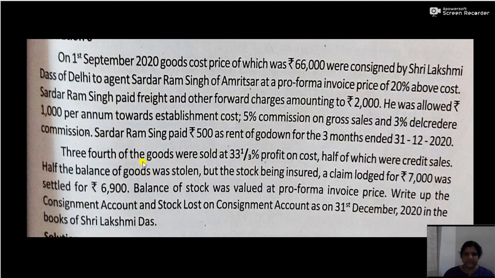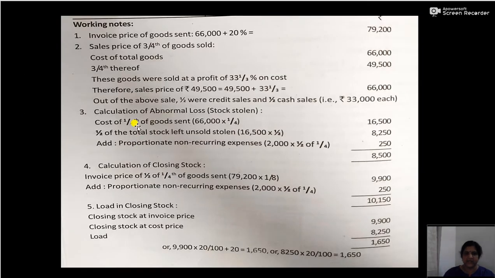1/4 is remaining in stock and half of the remaining means 1 by 2 into 1 by 4. It was stolen and the insurance company gave a claim of 6,900. Now you can calculate the value of abnormal loss. Calculation of abnormal loss: cost of 1/4 of goods sent, that will be 66,000 into 1 by 4. So this is stock.